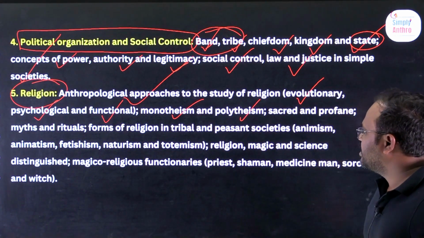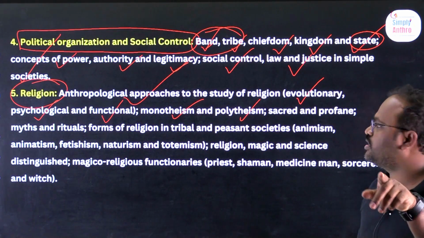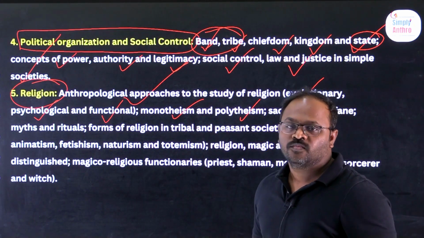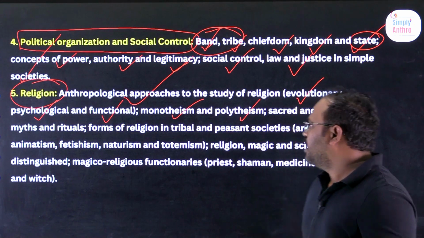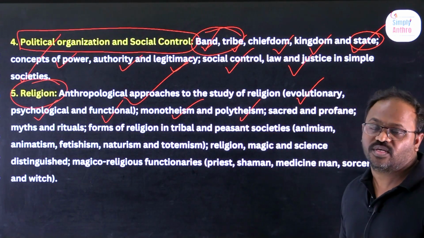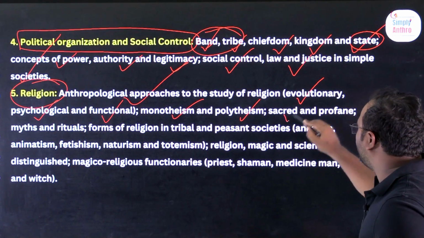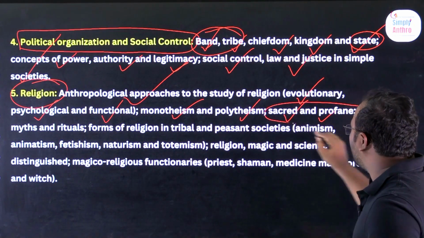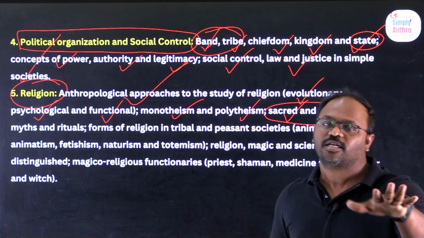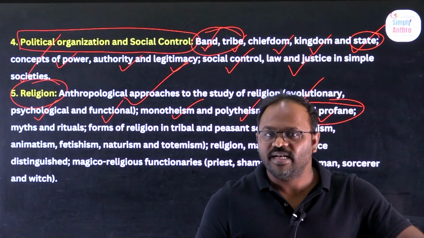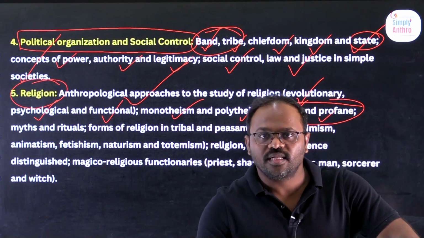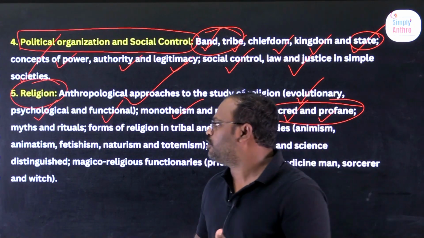In modern days, we have monotheism as well as polytheism. Islam and Christianity are monotheism, and Hinduism and Greek gods are the best examples for polytheism. What do you mean by sacred and profane? Sacred and profane were both part of religion only. But one has very strict religious norms, and the other is flexible and practical, that is the profane.